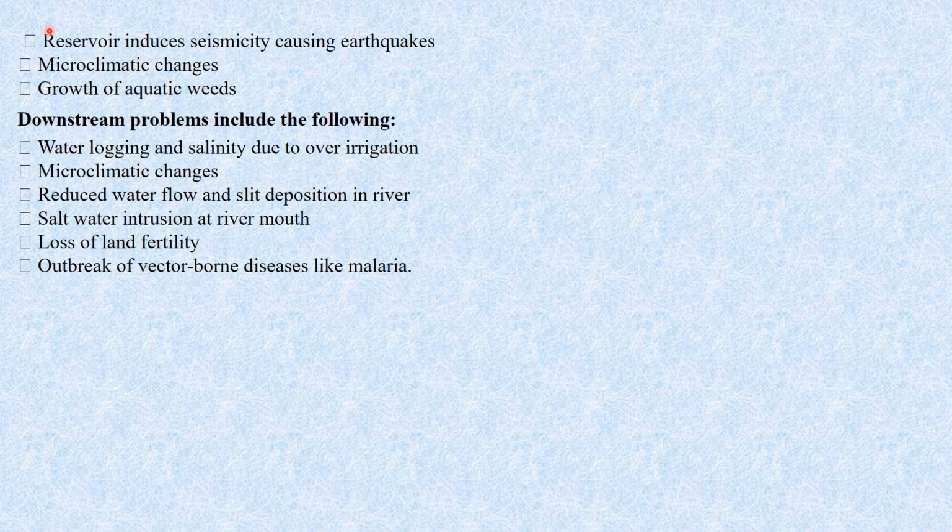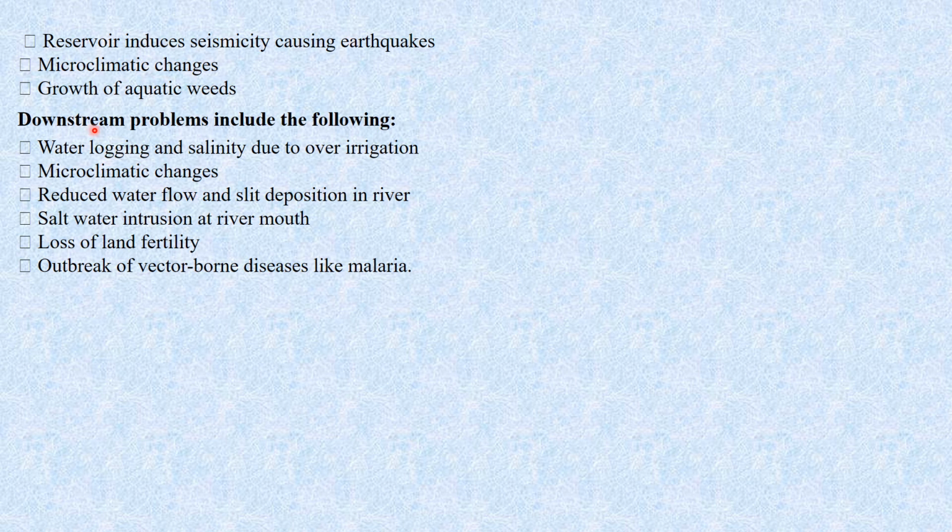Next, reservoir-induced seismicity causing earthquakes: the construction of a dam increases the probability of seismic activity in that land. Then microclimate changes, so the climate of that area will change, and growth of aquatic weeds. All these are the upstream effects.